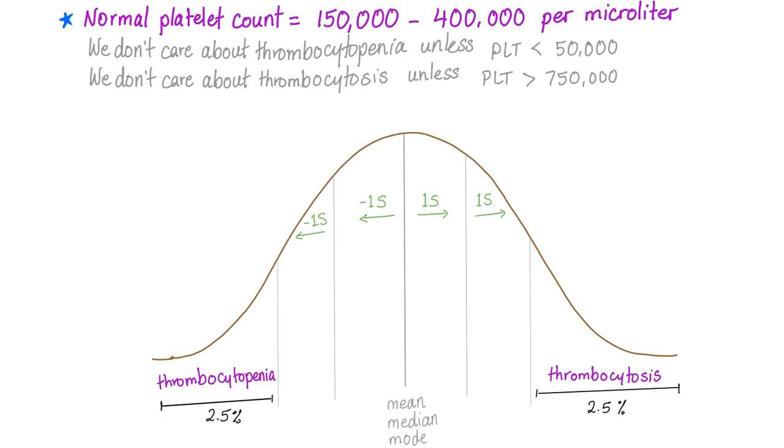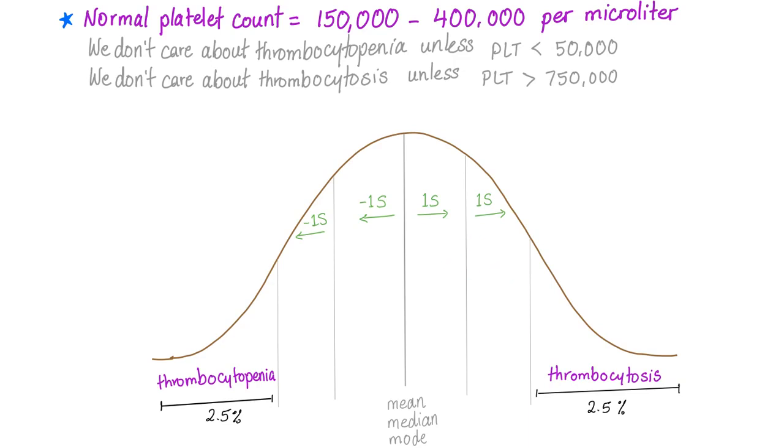Normal platelet count is 150,000 to 400,000 per microliter. We don't care about thrombocytopenia unless it's less than 50,000. We don't care about thrombocytosis unless it's more than 750,000, and it has to do with the normal distribution curve. Here is 150,000 all the way until 400,000. If you are 120,000 here without any symptoms, you are not thrombocytopenic. It's just like the normal distribution curve. Same thing if you have 500,000 platelets, doesn't mean that you have thrombocytosis and you're going to thrombose to death.